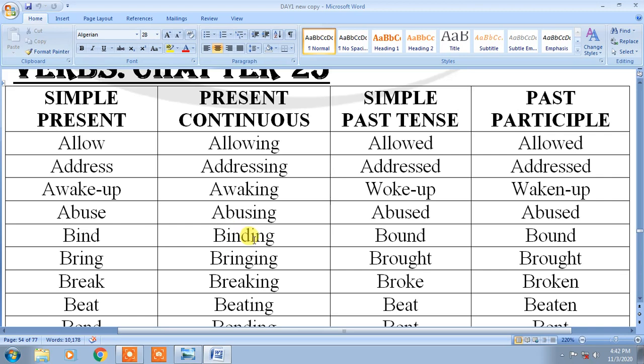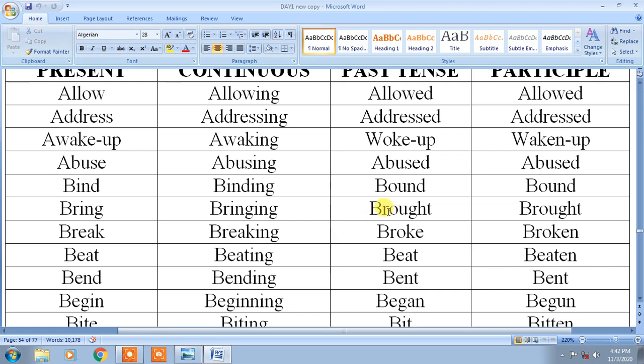Bind, binding, bound, bound. Bring, bringing, brought, brought. The R sound comes here. Break, breaking, broke, broken. Beat, beating, beat, beaten. Bend, bending, bent, bent. Begin, beginning, began, began. I shall stop here for now.